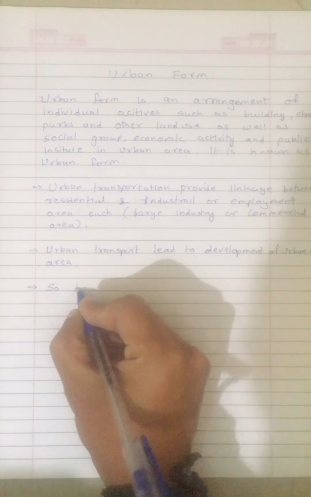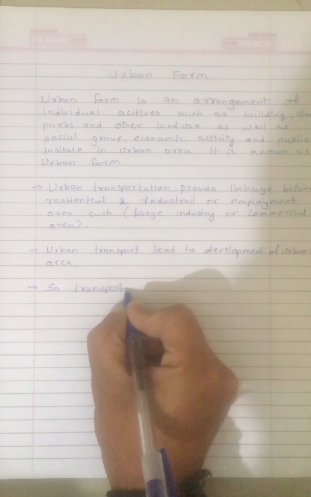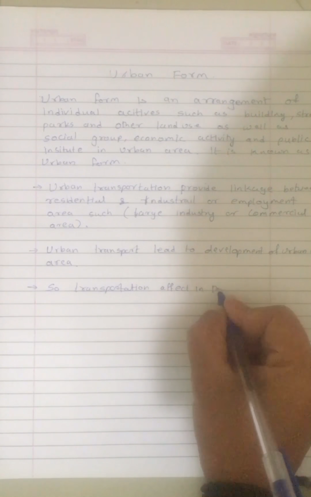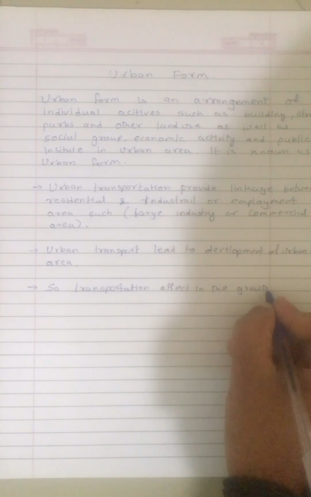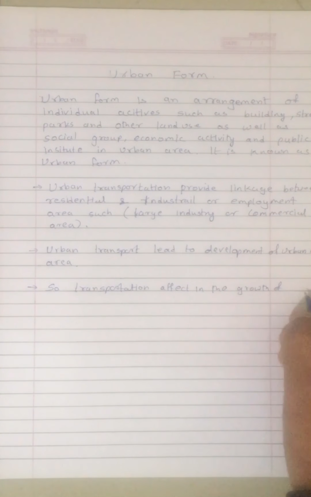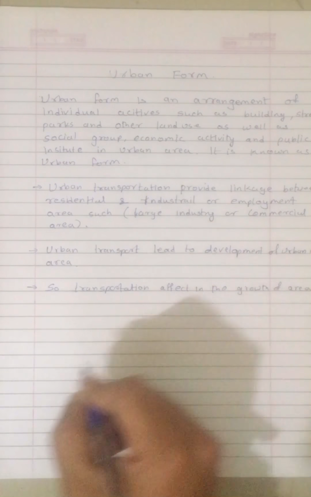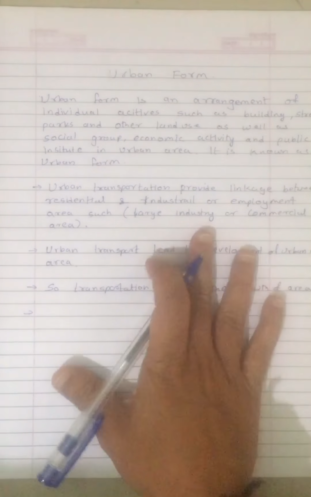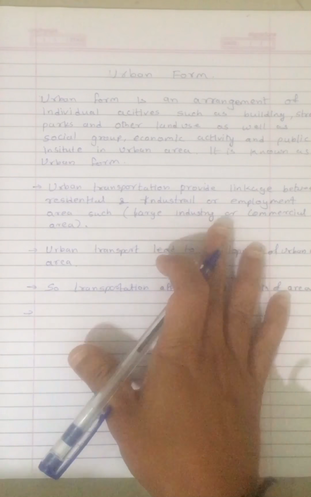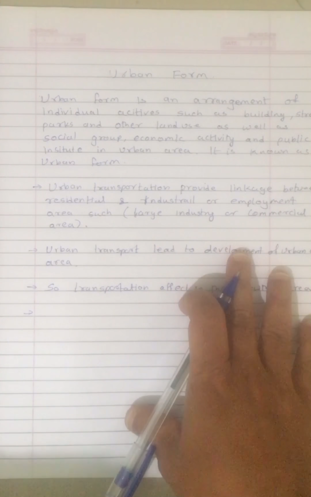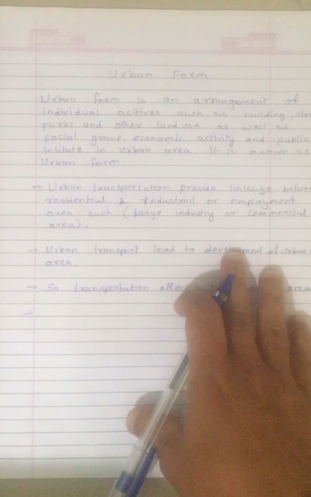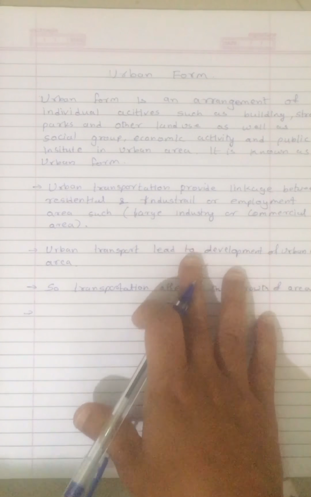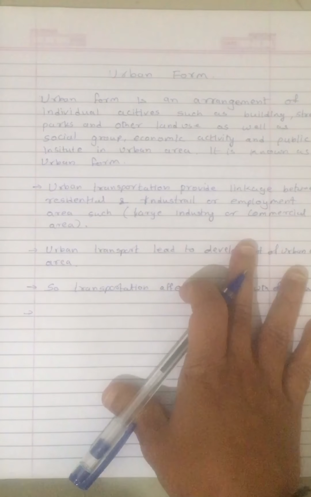So transportation affects the growth of the urban area. Clear? And if the growth is uncontrolled, the uncontrolled growth is due to what? Urbanization. If the growth is uncontrolled due to urbanization, then the facilities which we provide through transportation will be lacking, so it will reduce the quality of the urban area.